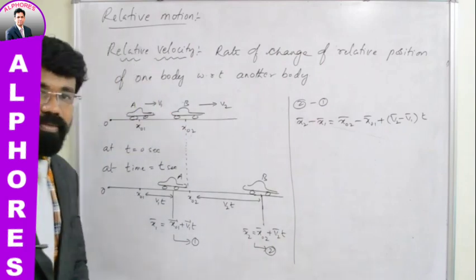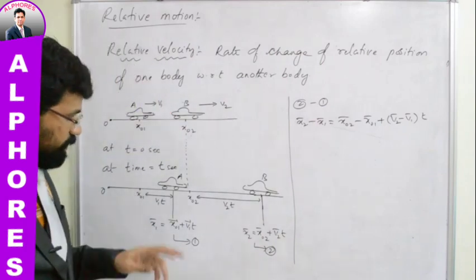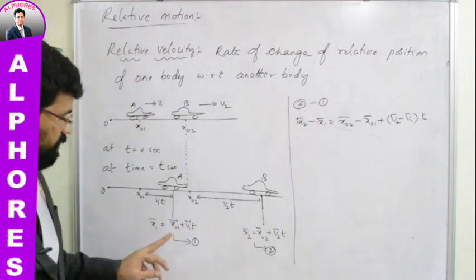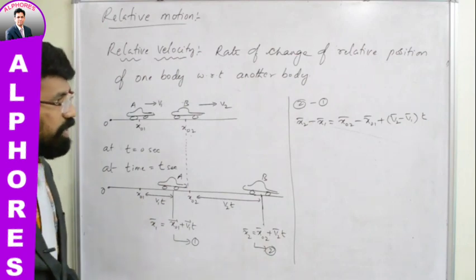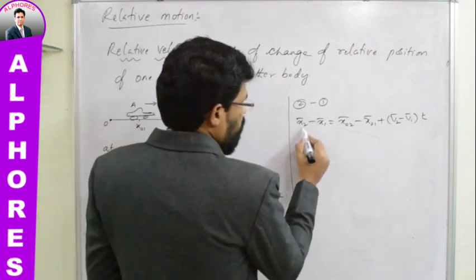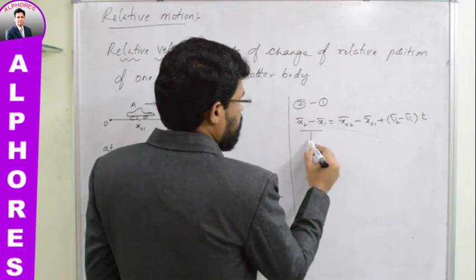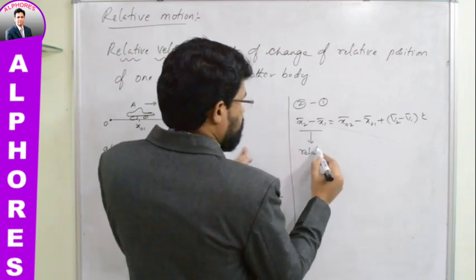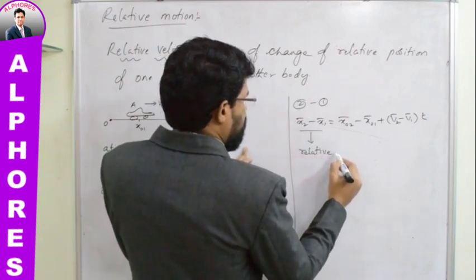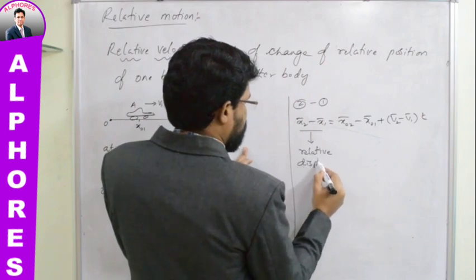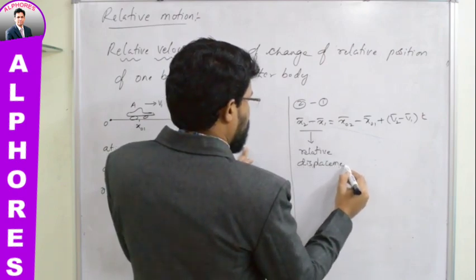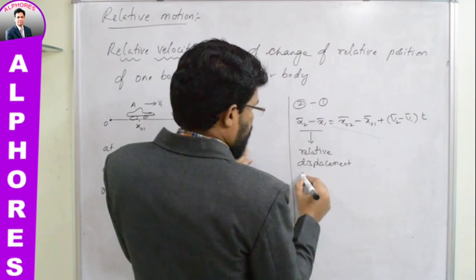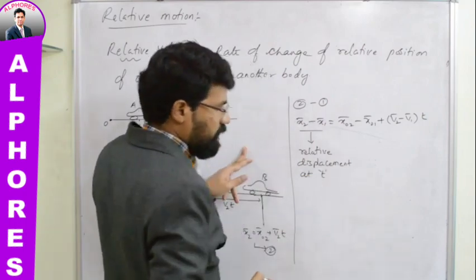This is what you will get when you subtract. Now, look at this one. What is this? This is the relative displacement at a time equal to t.